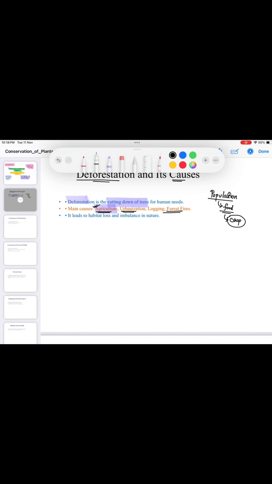Because of this deforestation we are leading to habitat loss and imbalance in nature. What is habitat loss? It means the species which are living in that area are losing their home, their habitat, and now they are suffering and facing extinction itself.